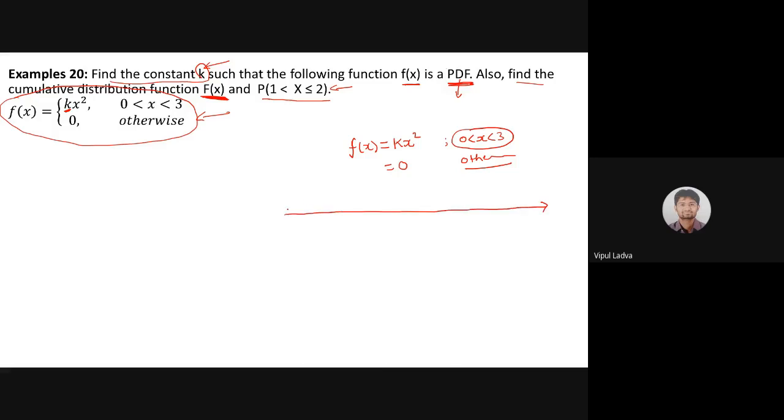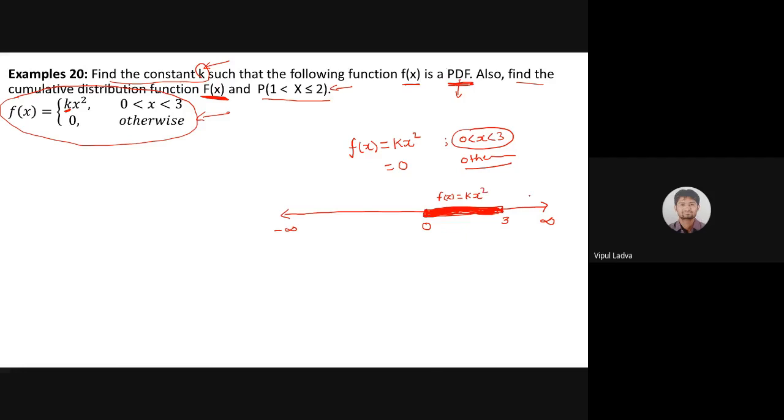Suppose I'm having a number line. This is negative infinite and this is positive infinite, and somewhere between them, suppose this is 0 and here is 3. Now for this particular interval 0 to 3, let me make it a little bit more bold. Yes, for the interval 0 to 3, I'm having my function f of x defined as f of x equals k times x square.